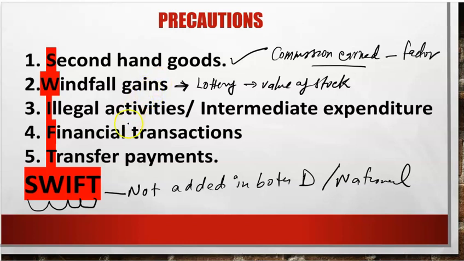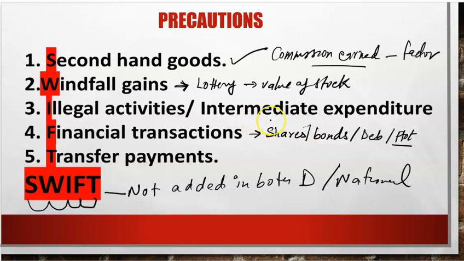Coming to point number 4, it says financial transactions, which include sale of shares, bonds, debentures, even sale of a land or plot. If you earn something from this, it is not added into the national or domestic income, as it does not add to any productive activity. It is just a paper transfer or a title transfer.